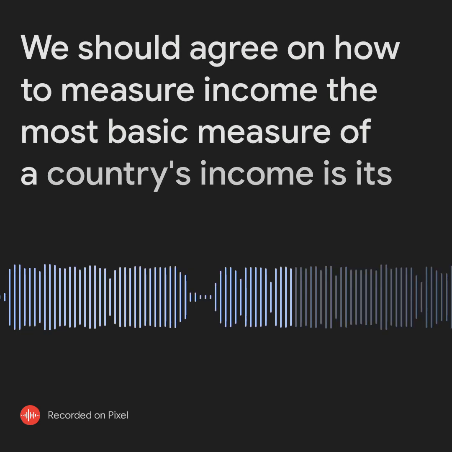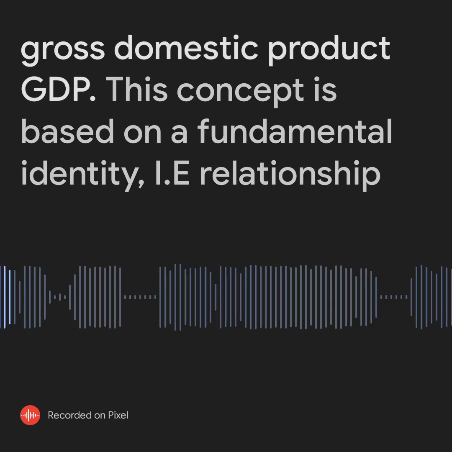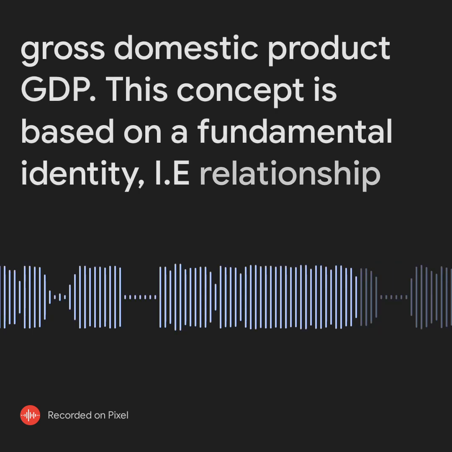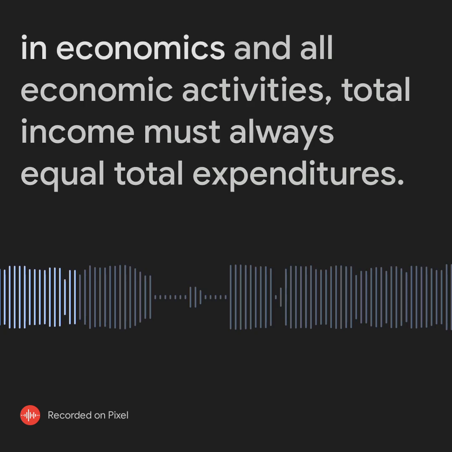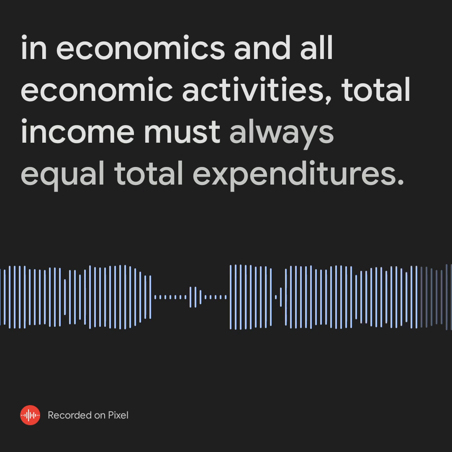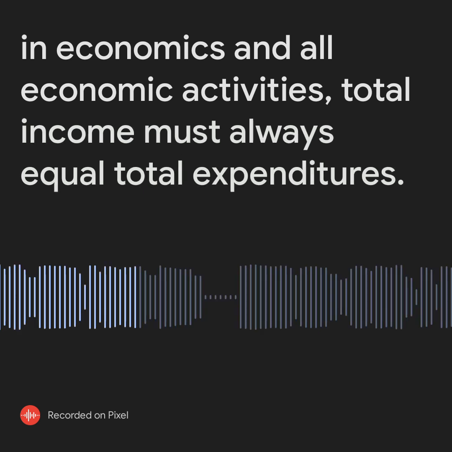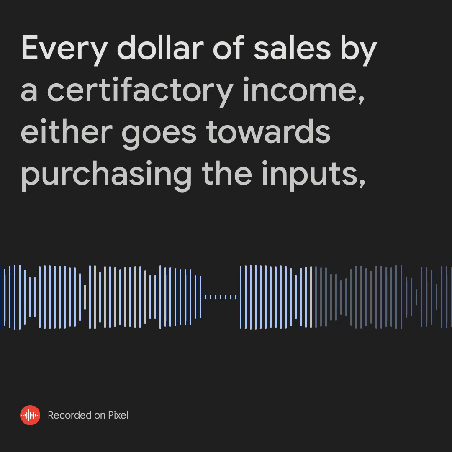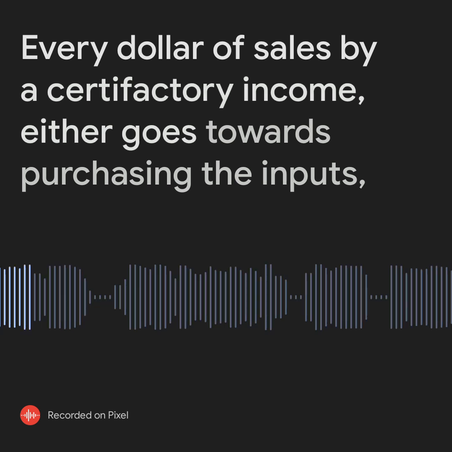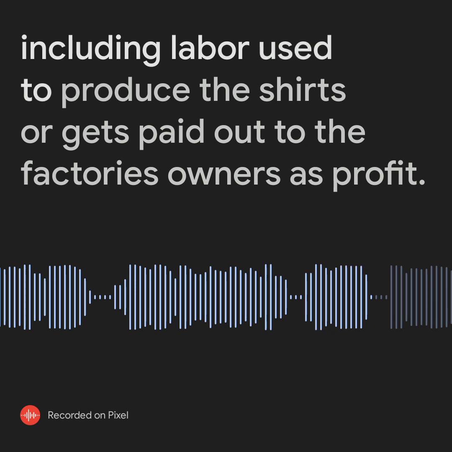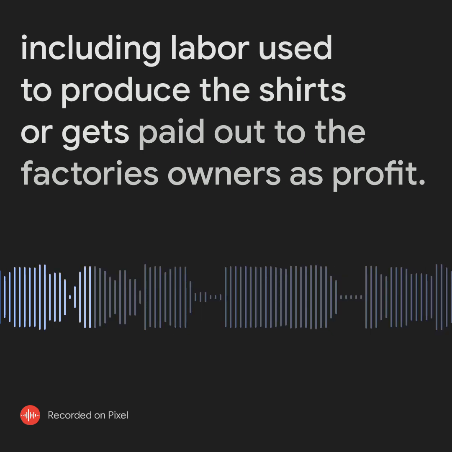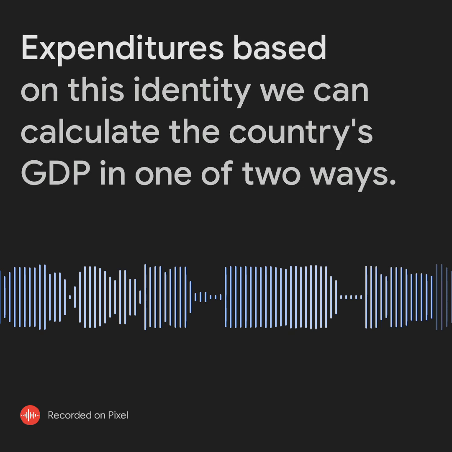The most basic measure of a country's income is its gross domestic product, GDP. This concept is based on a fundamental identity, i.e., relationship in economics. In all economic activities, total income must always equal total expenditures. Every dollar of sales by a shirt factory's income either goes towards purchasing the inputs, including labor, used to produce the shirts, or gets paid out to the factory's owners as profit.